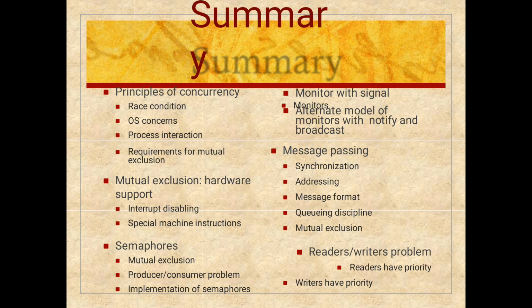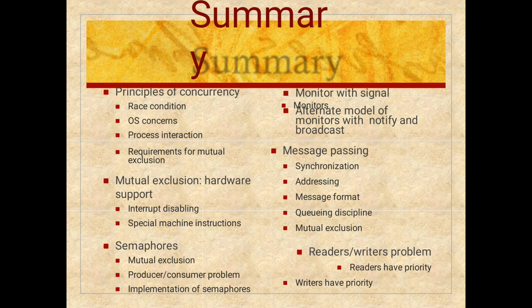And this is today's class summary. Up to now we have seen the principles of concurrency, race condition, and process interaction, requirements for mutual exclusion. In mutual exclusion, hardware support, interrupt disabling, special machine instructions, and semaphores.